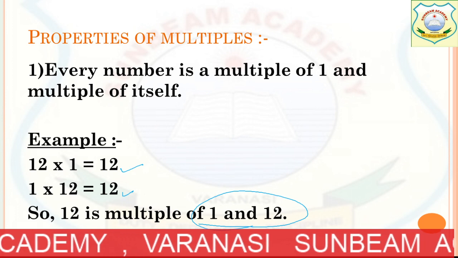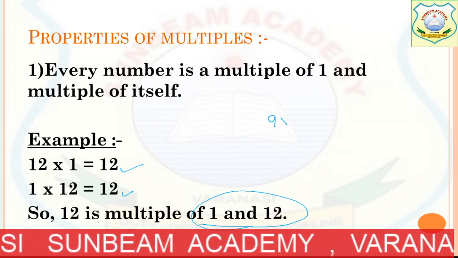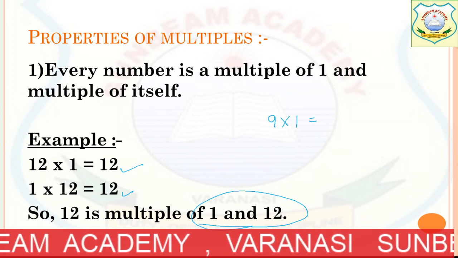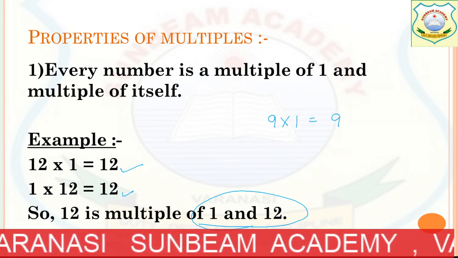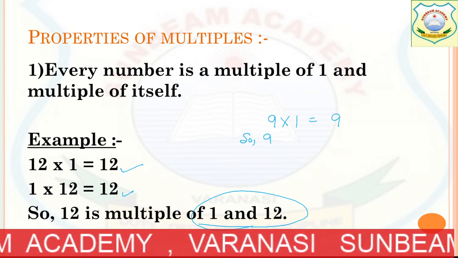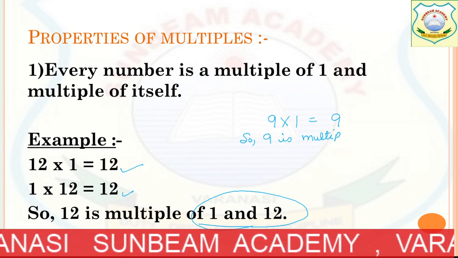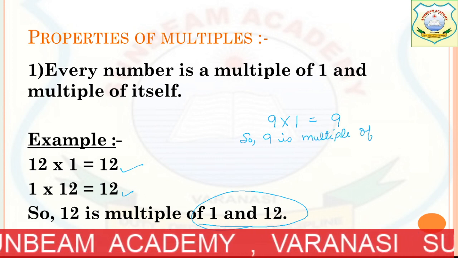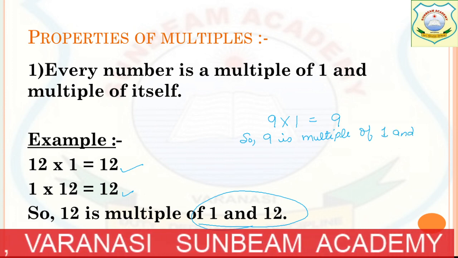Now, for example, I am taking the number 9. 9 multiplied by 1 is 9. Okay, so I'm writing 9 and then I'm explaining. So 9 is a multiple of which numbers? Yes, 1 and 9.